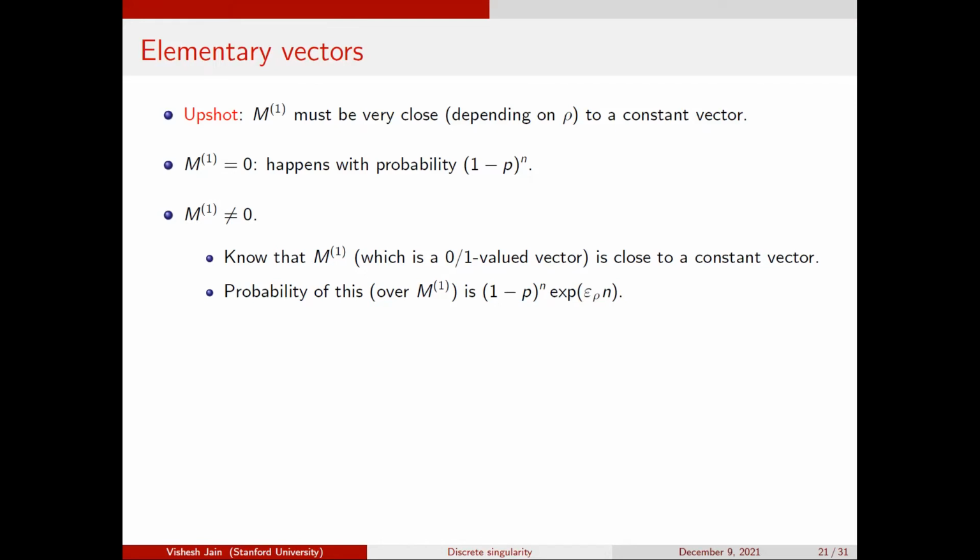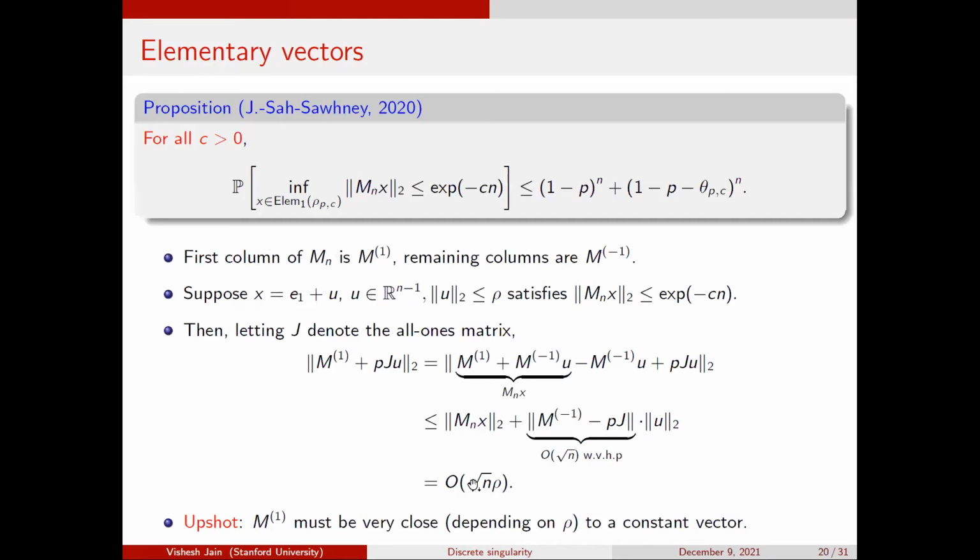So I also haven't really used the fact that the image of x under M1, under the matrix, is exponentially small. Because if you go here, the only thing I'm using is that the image Mx is little o of square root n, and this is already enough for this argument. So I must somehow use the fact that the image is exponentially small. And now I'm going to use this.